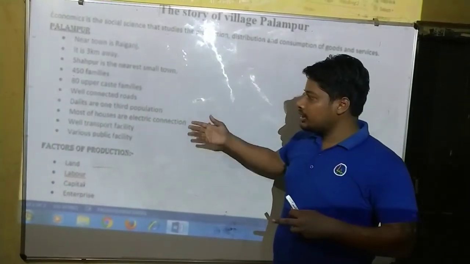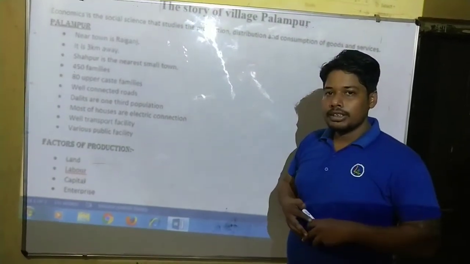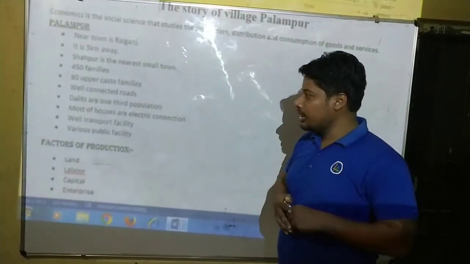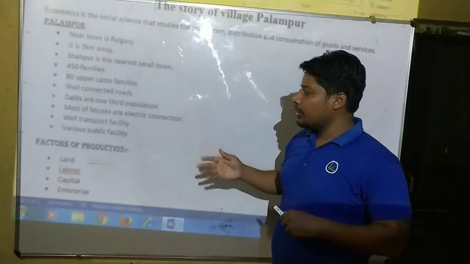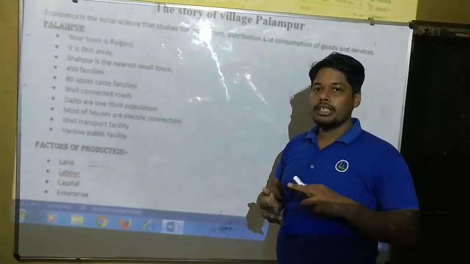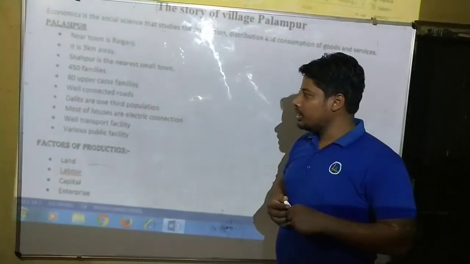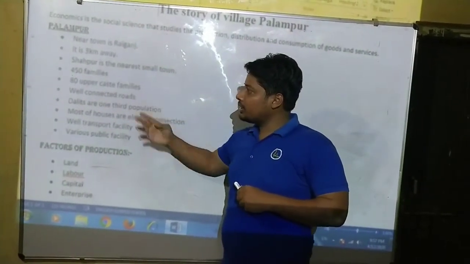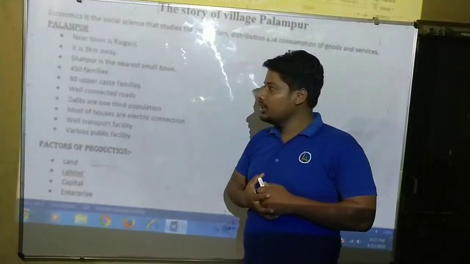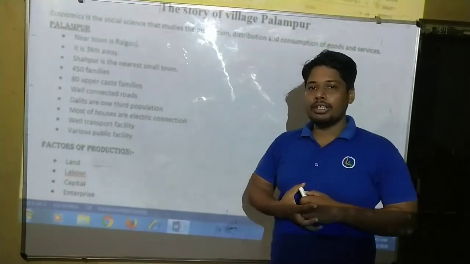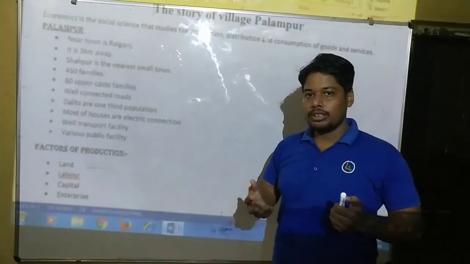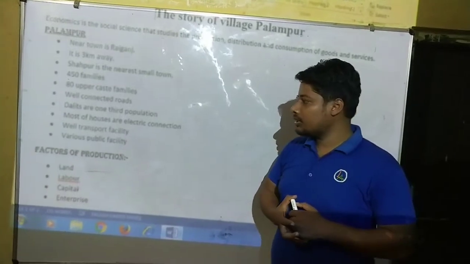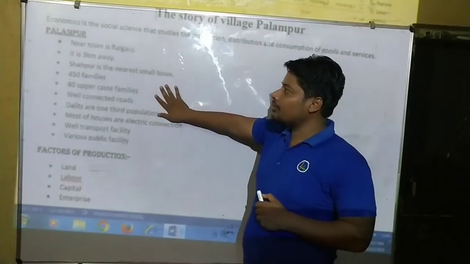There are Dalits, who are one-third of the population and reside in one corner of the village. There are public facilities like schools, colleges, and medical centres. Then we can say that there are 80 upper caste families and 400 families who are producing the crops and agricultural production. This is all about the village Palampur.